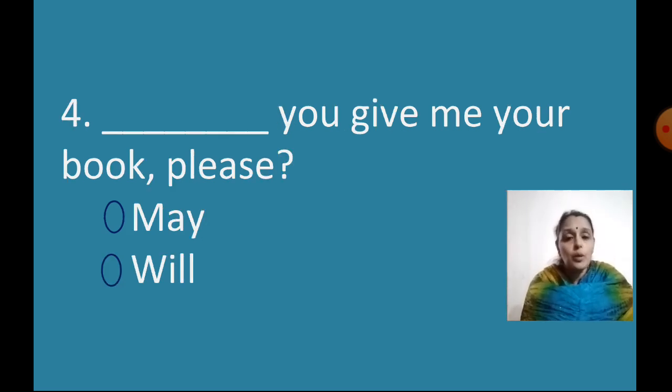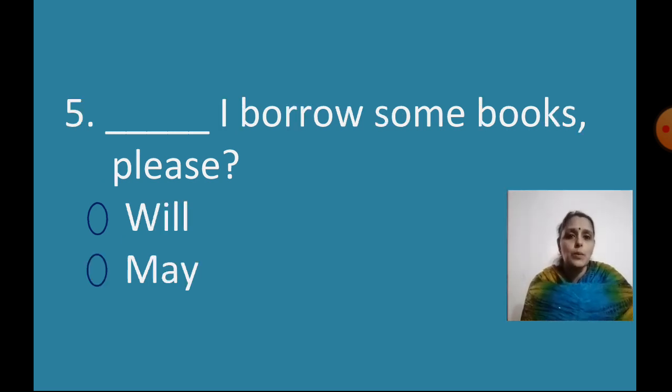dash you give me your book please. May you give me your book please, or will you give me your book please? What should come there? Will you give me your book please? Correct? So we'll select will. The next one, again, I am requesting somebody to allow me to borrow books.